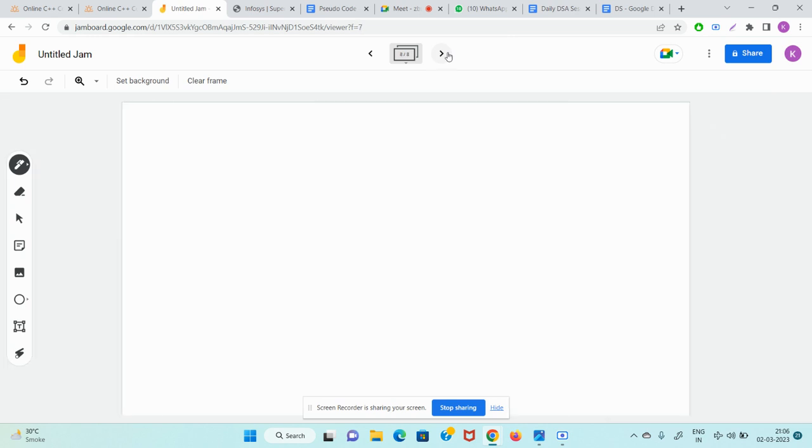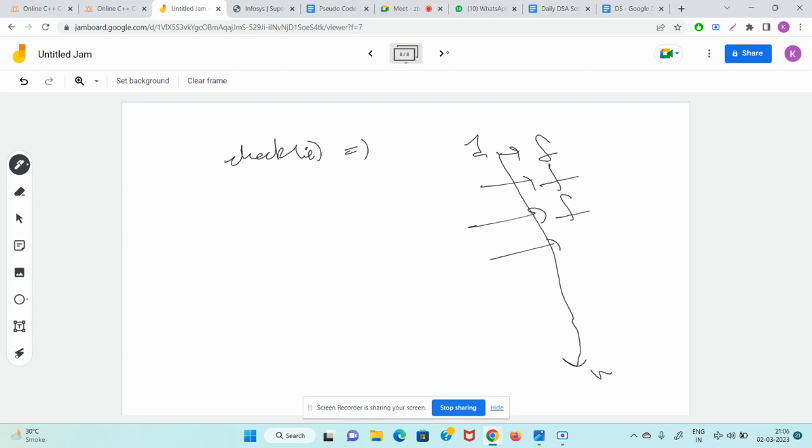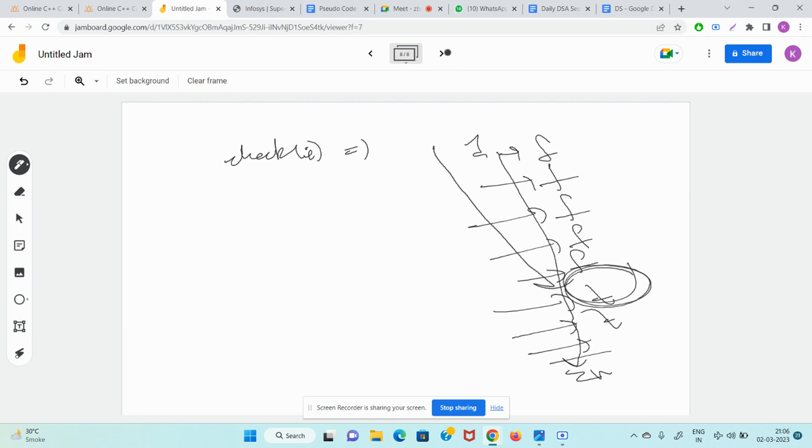We are checking this from 1 to n, right? This is false, this is false, this is false, this is false, this is false, then it starts coming true, true, true, true, true, true, true. So you're trying to write a loop and find the first occurrence of true, right?